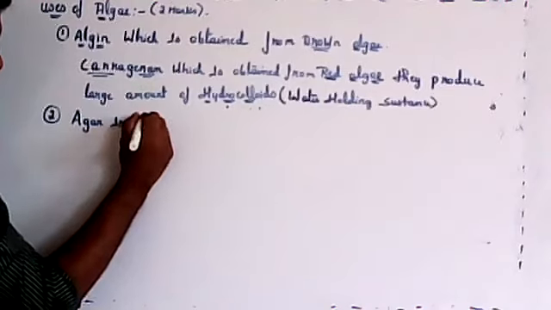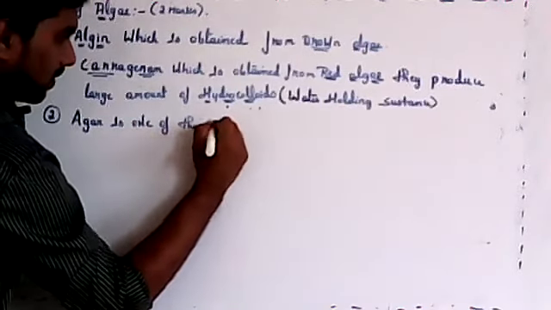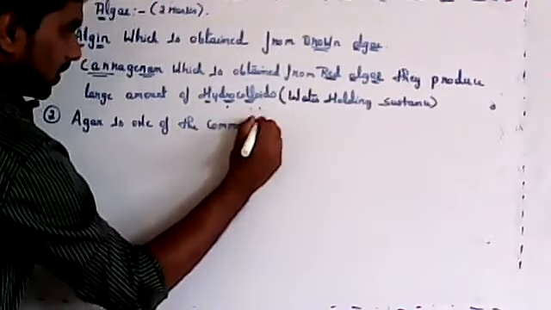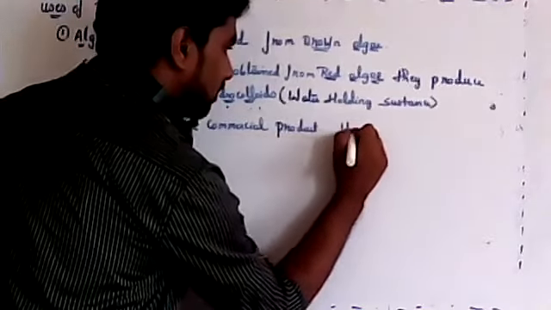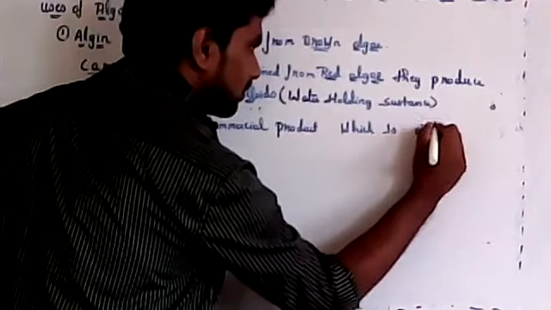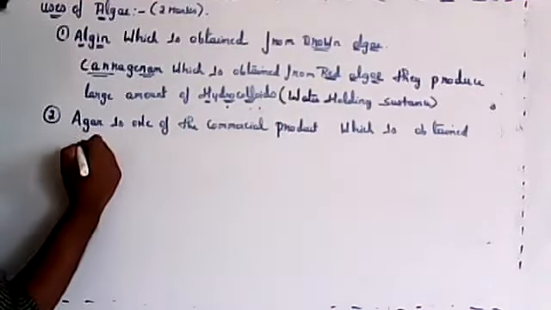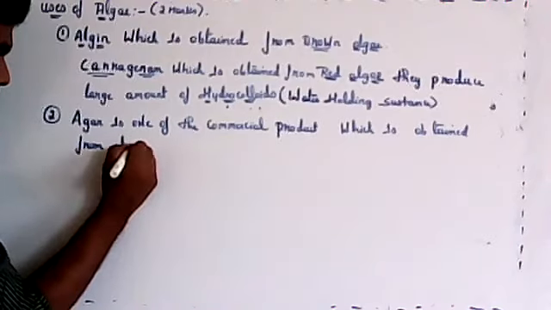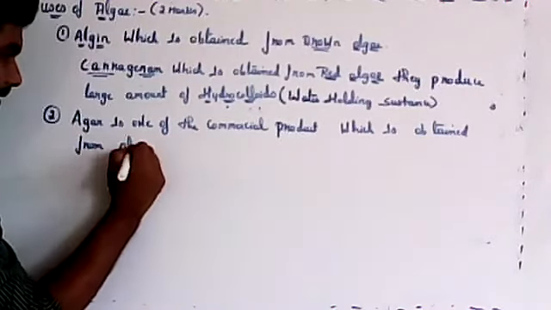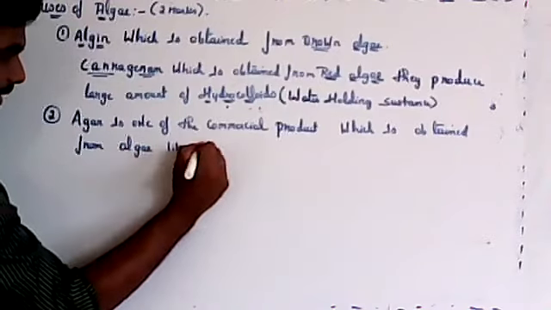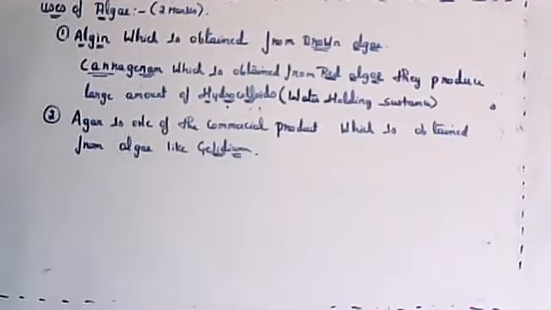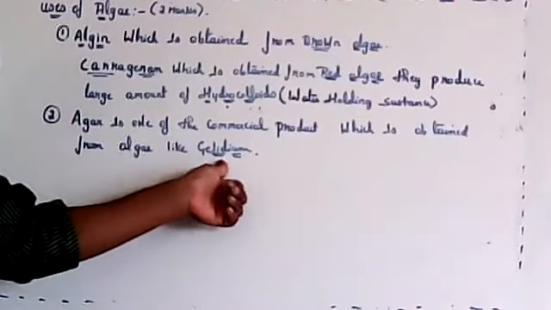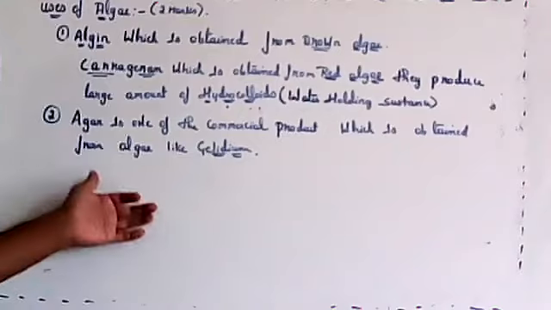Agar is one of the commercial products, which is obtained from algae like Gelidium. Where does Gelidium come from, does it belong to brown or red algae? So agar is one of the commercial products which is obtained from algae like Gelidium.